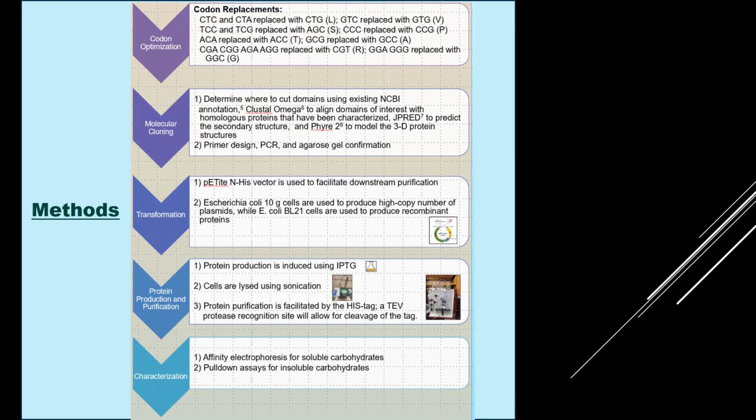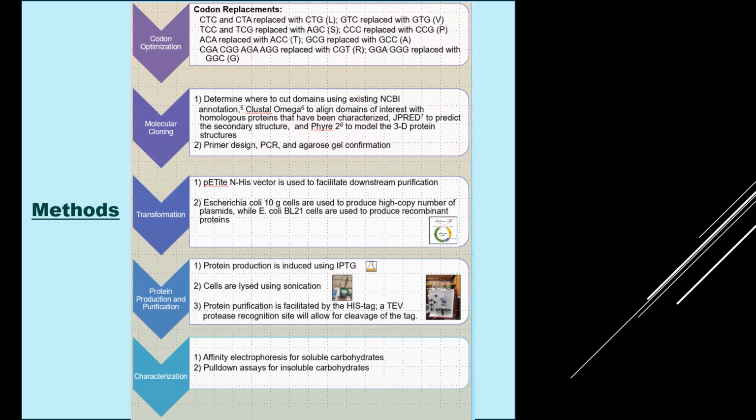The methods used here first are codon optimization, since the codons used in Bifidobacterium may not work well in E. coli, and so we want to make sure that we're able to get the expression of the proteins that we want in E. coli. Next, molecular cloning, where we determine where to cut the domains out using the existing NCBI annotation, Clustal Omega to align the domains of interest with homologous proteins that have been characterized, JPred to predict the secondary structure, and FIRE2 to model the 3D protein structures.